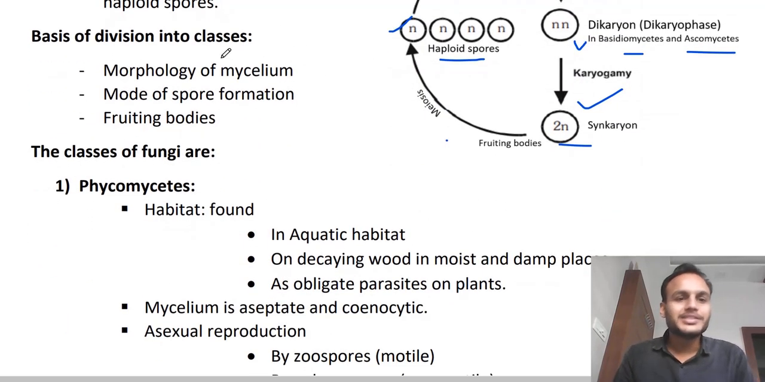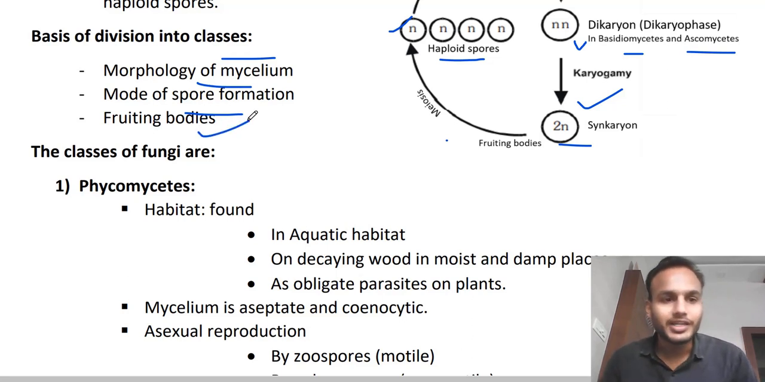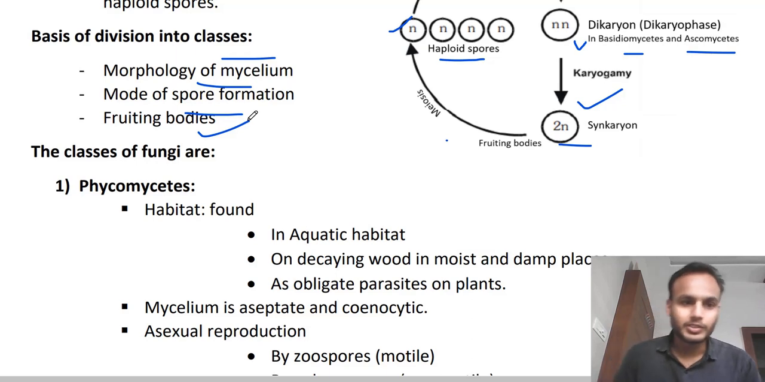Next is the basis of classification. We are classifying kingdom fungi into further classes, and these classes are formed on the basis of morphology of mycelium. Morphology of mycelium means how they have the mycelium: filamentous form, oval in form, septate or aseptate. These things we are looking at here, along with the mode of spore formation, how they form the spores, and their fruiting bodies. All these things we use to classify kingdom fungi. So let's see the very first.